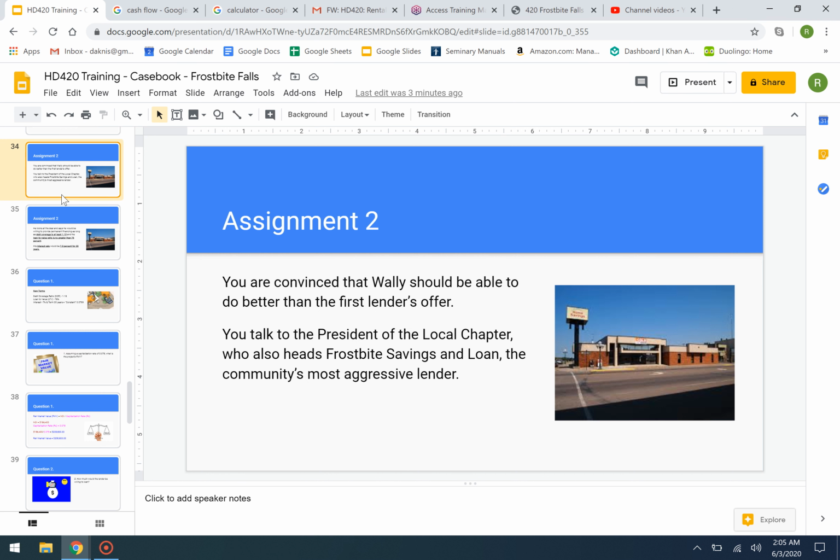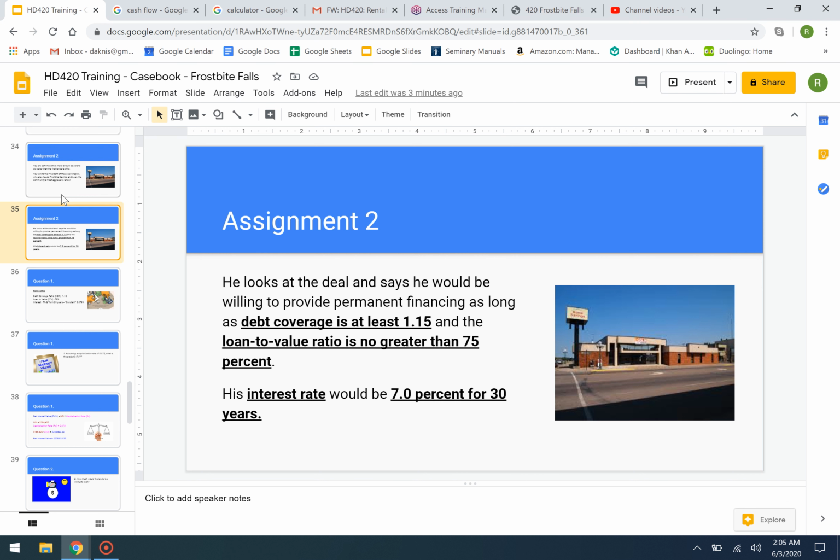You're convinced that Wallace should be able to do better than the first lender's offer. You talk to the president of the local chapter, who also heads Frostbite Savings and Loan, the community's most aggressive lender. He looks at the deal and says that he would be willing to provide permanent financing as long as debt coverage is at least 1.15 and the loan to value ratio is no greater than 75%. His interest rate would be 7% for 30 years.